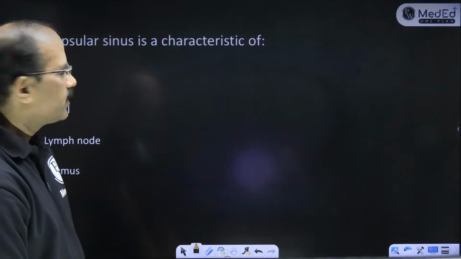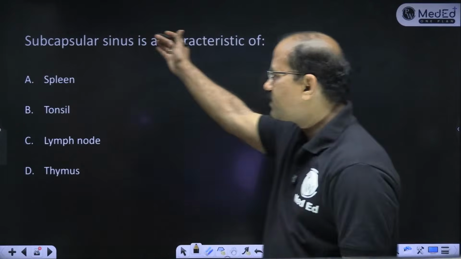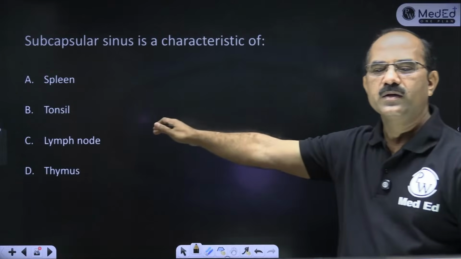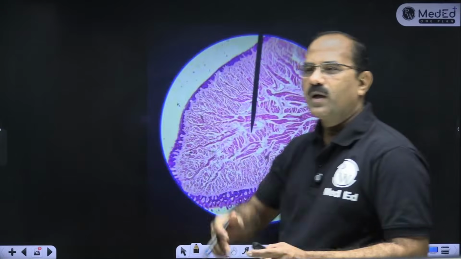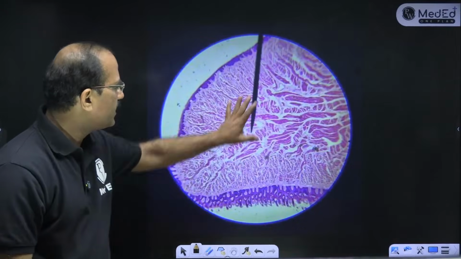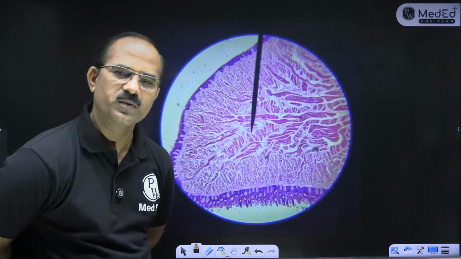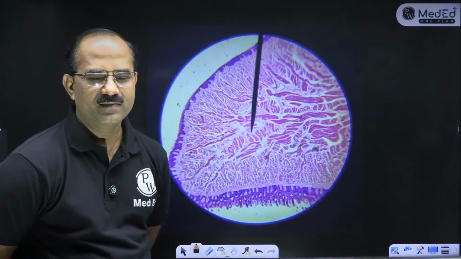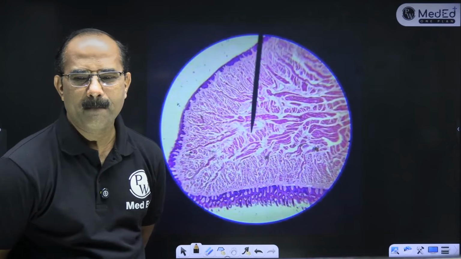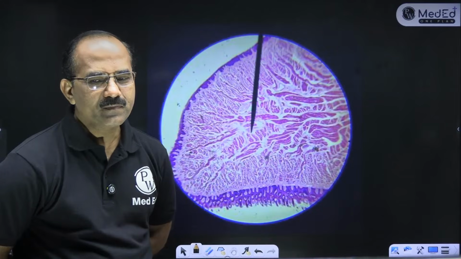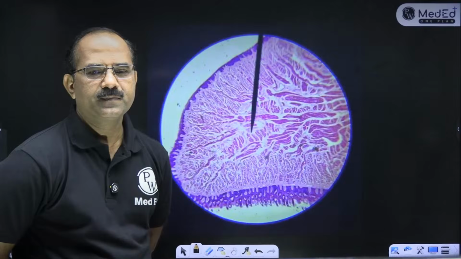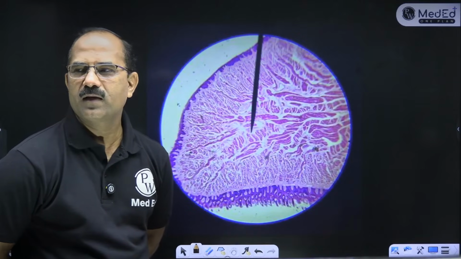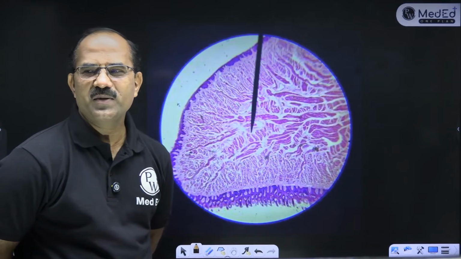Okay, that's it. So subcapsular sinus is a characteristic of lymph node. So remember this. अभी चलो, come to this slide. Coming to this slide. Any guesses? What is this slide? चलो बच्चों, answer. Come on students, you can identify the slide.